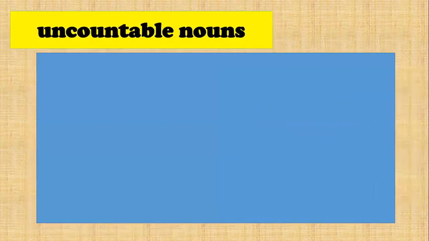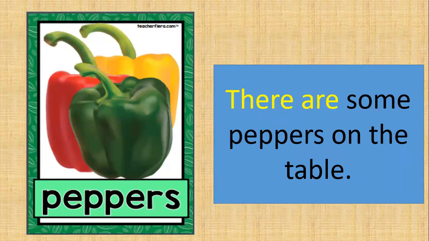Okay, so always remember for countable nouns, you will use there are. Okay, untuk barang yang boleh kita kira countable, kita guna there are. Okay, next.